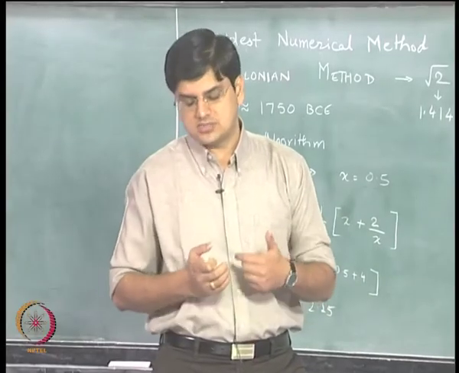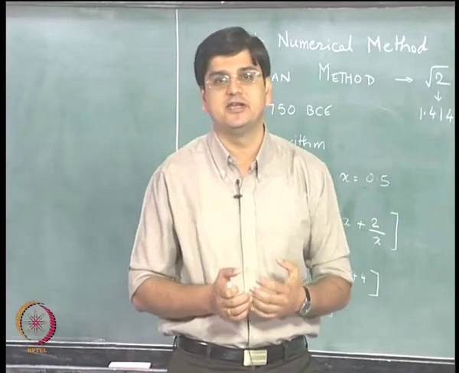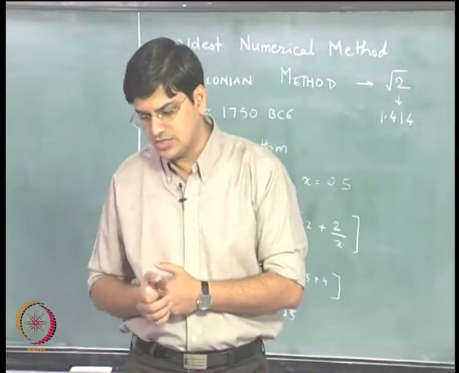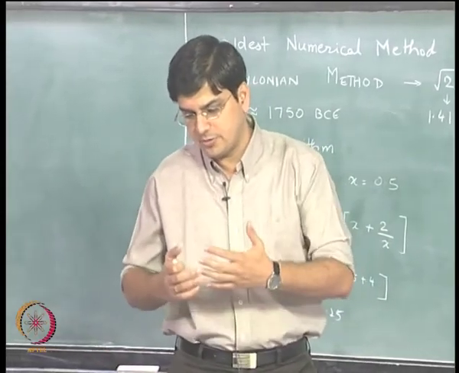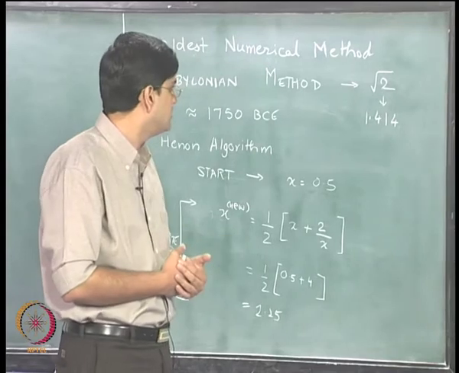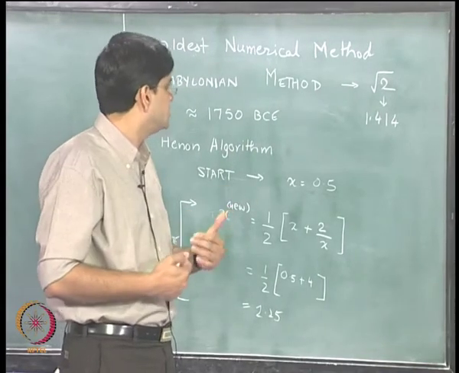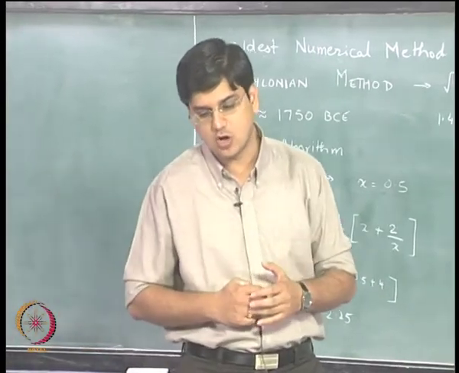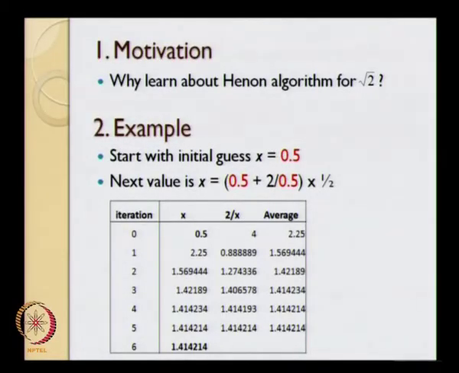One is because, well, history is interesting and we are trying to put things in perspective of what people before us thought about how to solve this particular problem. The second reason is that it really is one of the first, or perhaps the first, numerical method, and this simple example poses us very nicely in order to talk about these numerical methods.